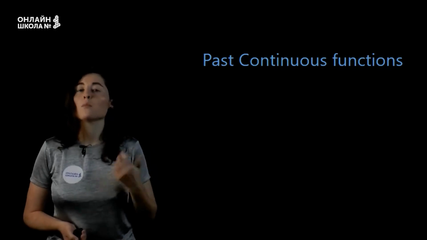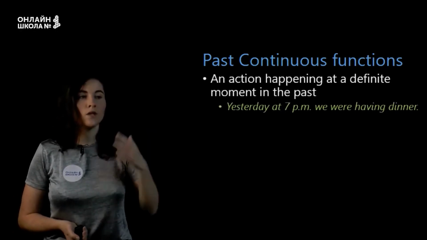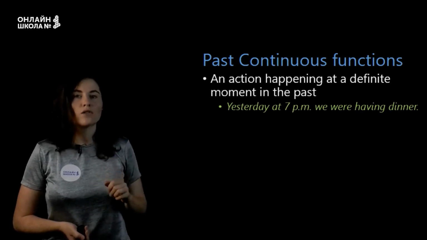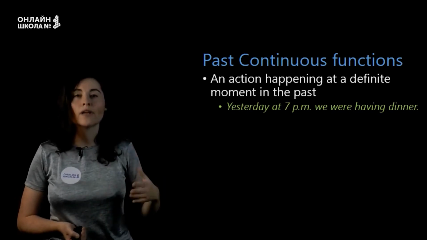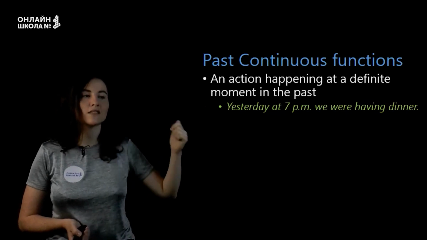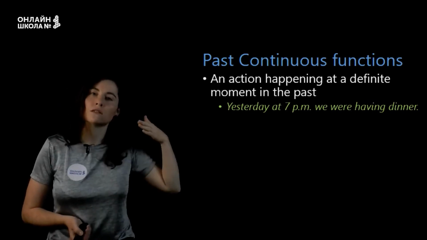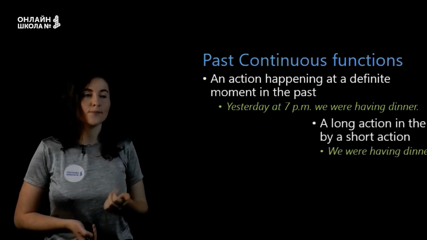Next tense is past continuous. And when do we use this tense? First of all, we use it when we speak about an action happening at a definite moment in the past. For example, yesterday at 7 p.m. we were having dinner. So yesterday at 7 p.m. is a moment in the past.